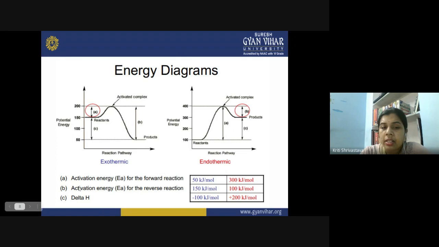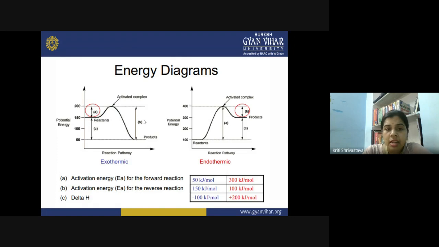So in the diagram, what is A? A is the activation energy for the forward reaction, and B is the activation energy for the reverse reaction. So the reverse reaction is also possible, right? The reaction can take place in both directions, the forward direction as well as the reverse direction. But you can see that the activation energy of the forward direction is quite low as compared to the activation energy of the reverse reaction.